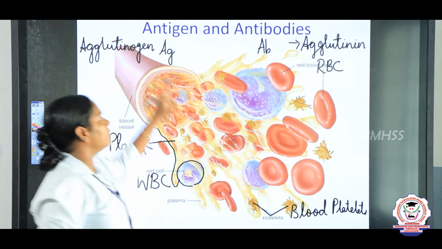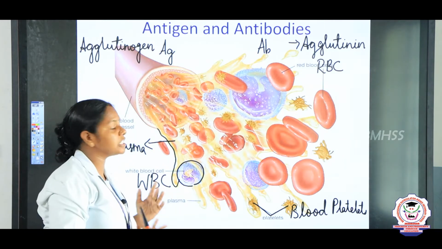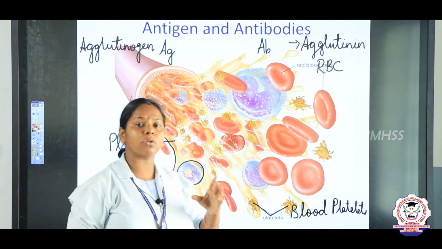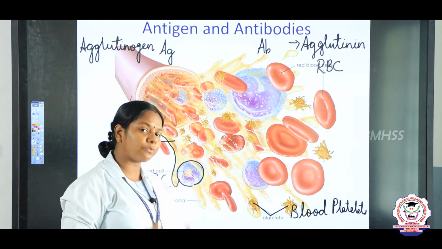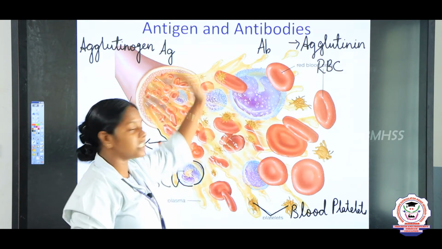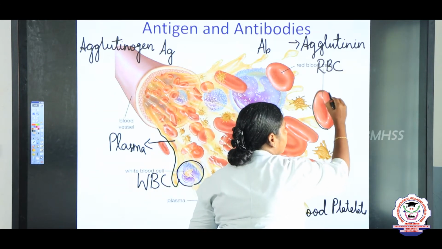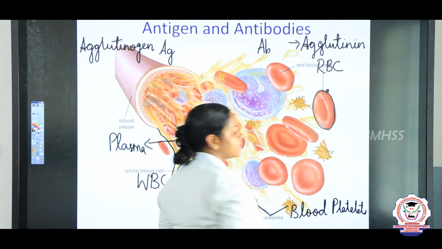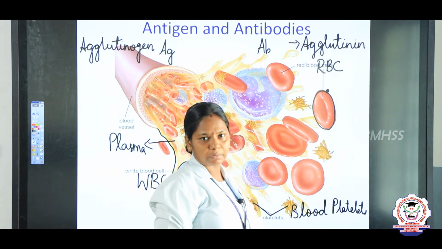So now we studied what is an antigen and what is an antibody. Now, where are they present in the blood? This antigen and antibodies are very essential for determining the blood group, children. So first of all, we should know where the antigen will be. Antigen will be present on the surface of the RBC.